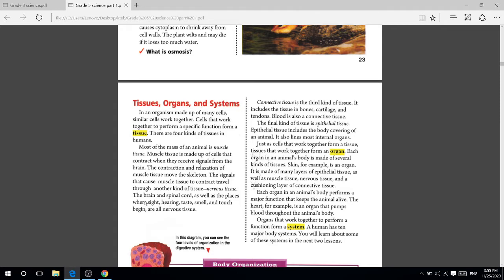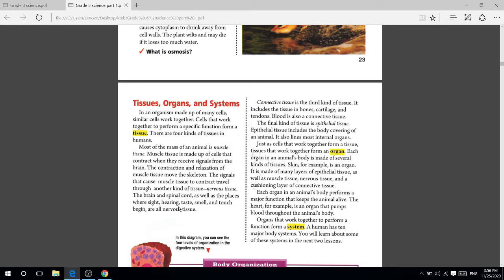Nervous tissue includes what? All our nerves and brain and spinal cord, and the places of sight, hearing, taste and smell. When you touch something and directly feel it is hot or cold, this is the sense of the nervous tissue.